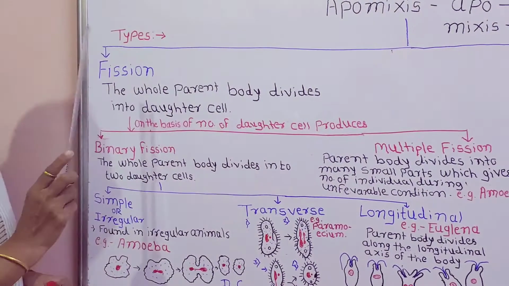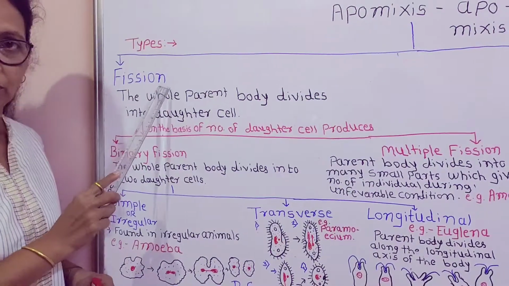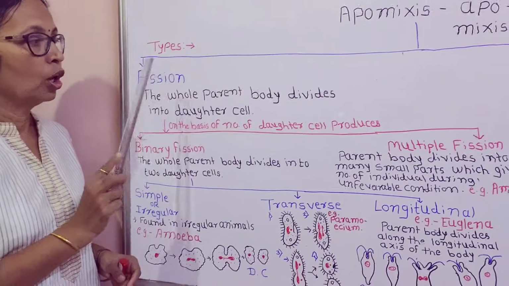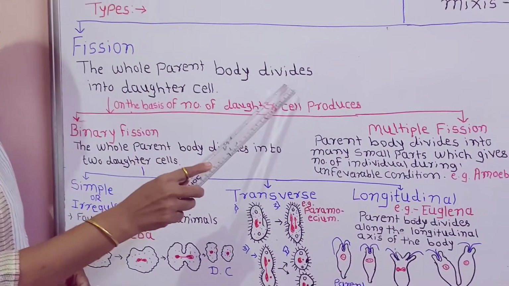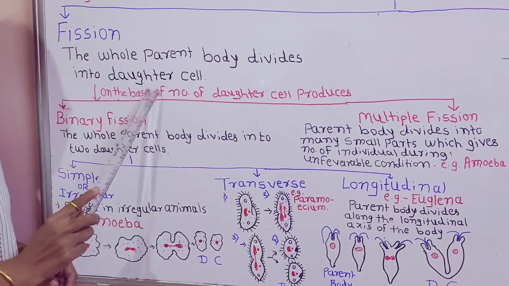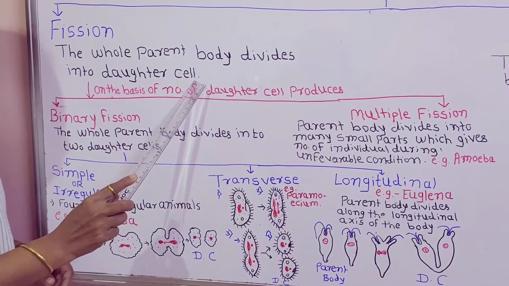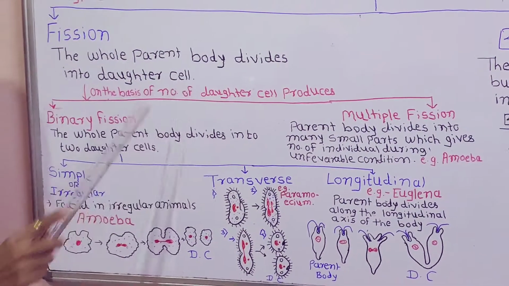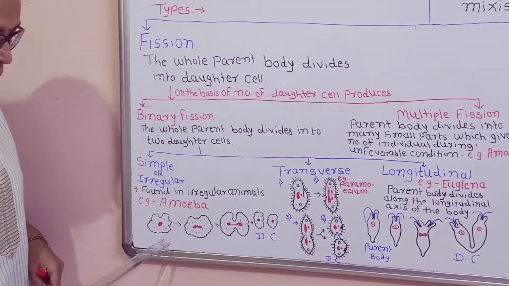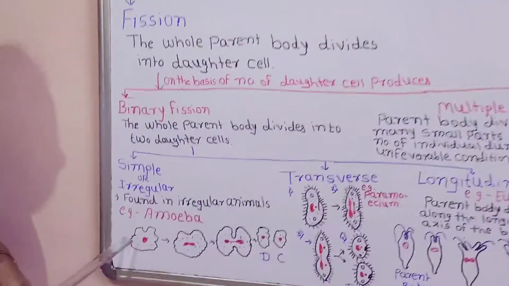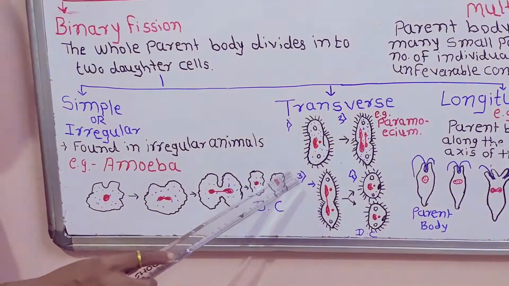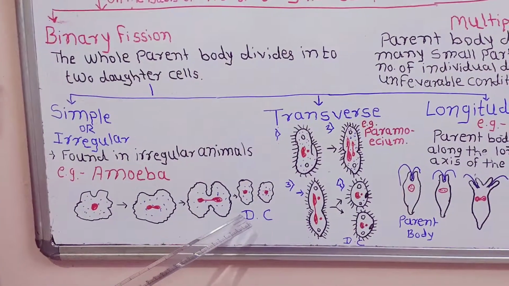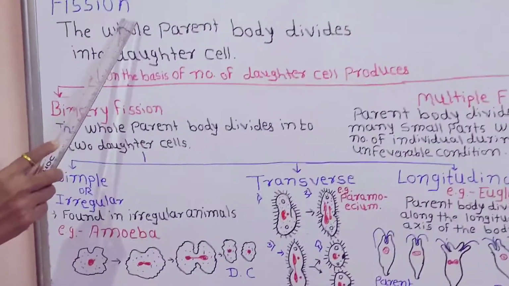In this method of asexual reproduction, the whole parent body divides into daughter cells. This is called fission.